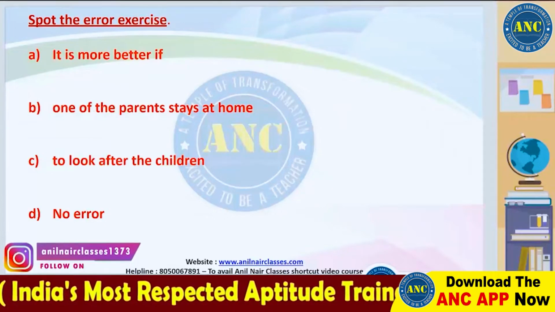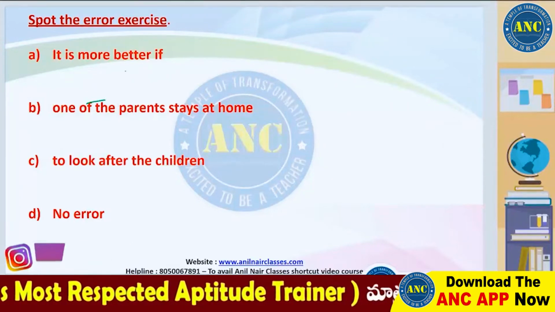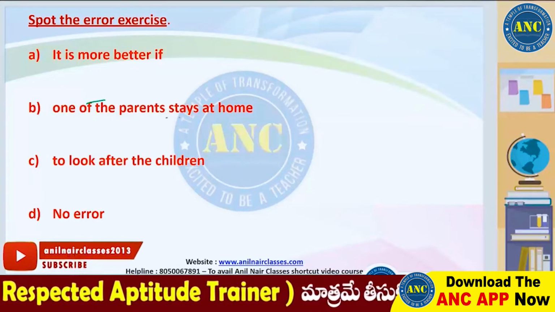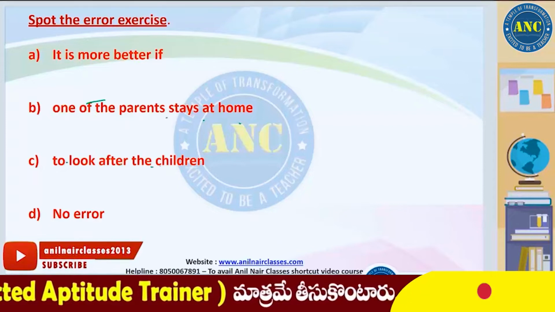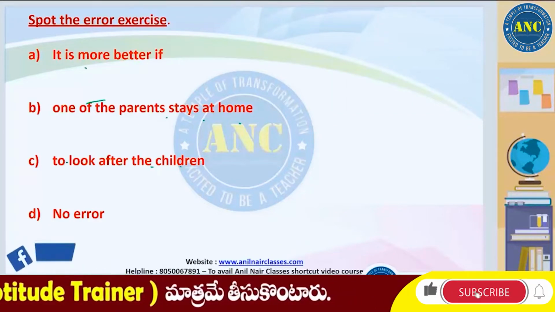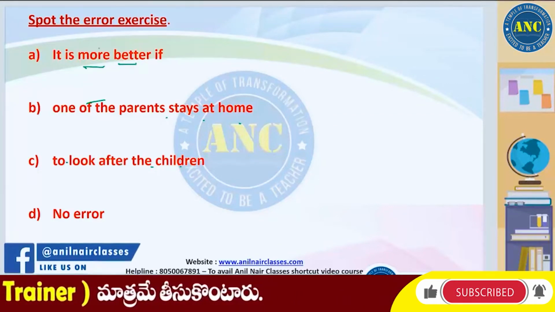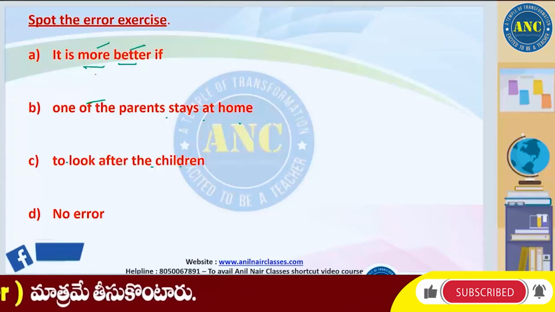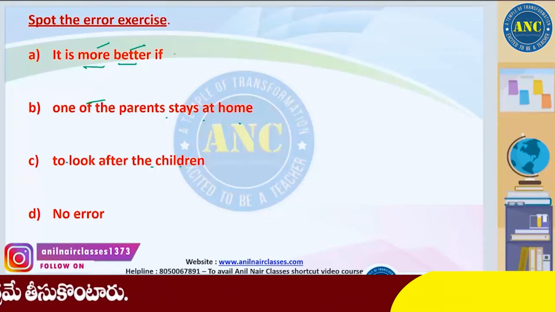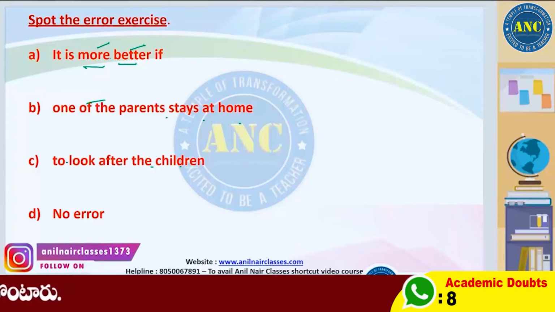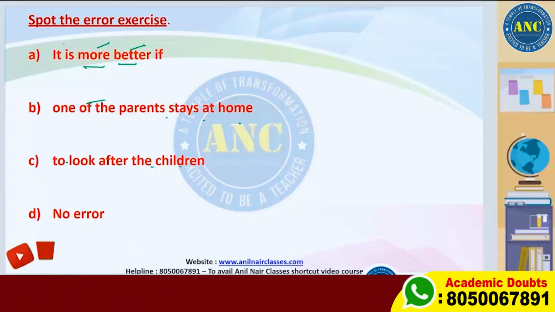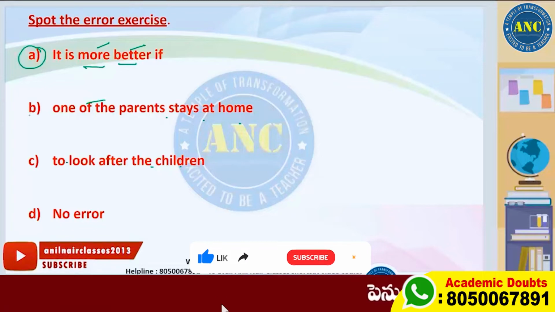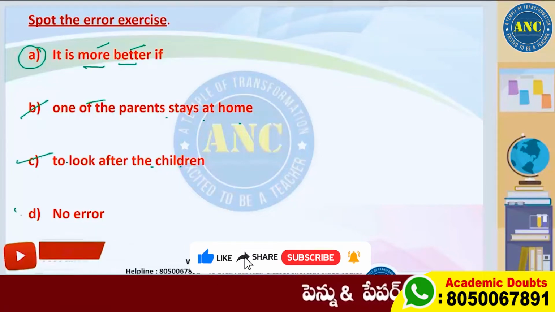Next one. It is more better if one of the parents stays at home to look after the children. Now, more and better. More is also the comparative degree. Better is also the comparative degree. We cannot have 2 comparative degrees. Either more or better you have to use, right? So that is why A is the right answer. Get rid of B, C and D.